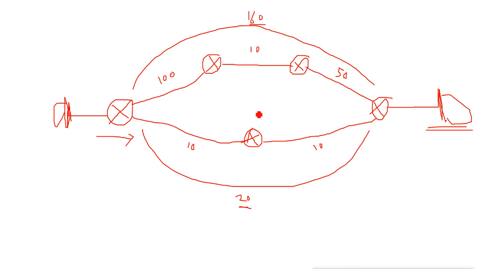Whether it is the shortest hop here, having only 2 hops in this path, you are still getting less bandwidth. On this side you are having more hop counts, but still you are getting more bandwidth. So it will always choose this path.